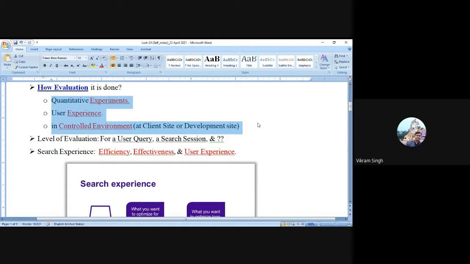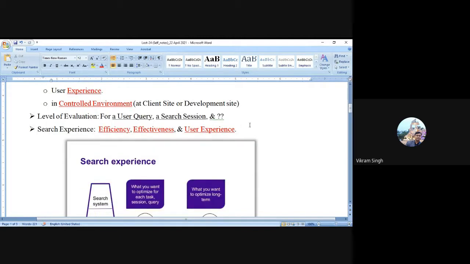You should also capture what the system has generated: how much time it took to produce the output, how much data it has touched upon, how much data it has generated, and the number of data objects generated. So a lot of things are there, and you should be capturing each and everything. Whenever we perform evaluation, these three things are important: experimental data, user experience if we have it, and the controlled environment. Details about these three components should be there whenever we are performing or writing about the evaluation.